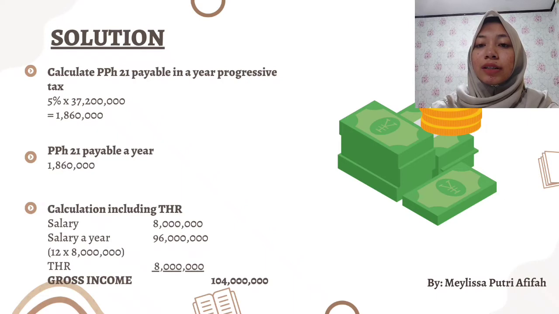Next, calculation including THR. We all know our salary per month is 8 million rupiah. So for salary a year, we multiply 8 million rupiah by 12 months. So we got 96 million rupiah as our salary a year. Plus THR 8 million rupiah. So we got 104 million rupiah as gross income.